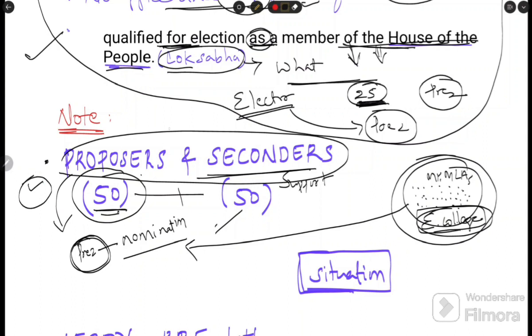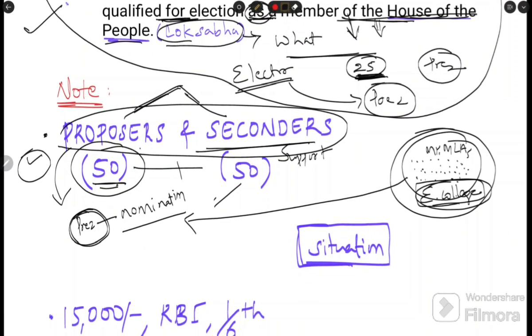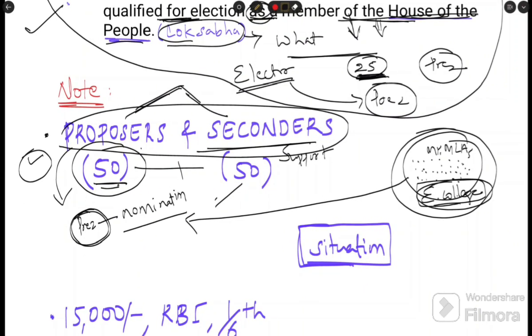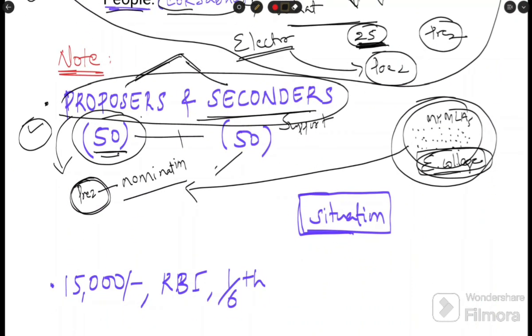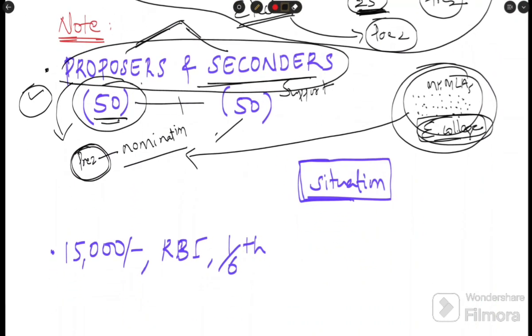They are just distinguishing 50 members, but ultimately it means support. That's why I am combining these two as 100 members. At least 100 members need to show support to a candidate to file a nomination for the presidential election. Okay, then proceed with this.